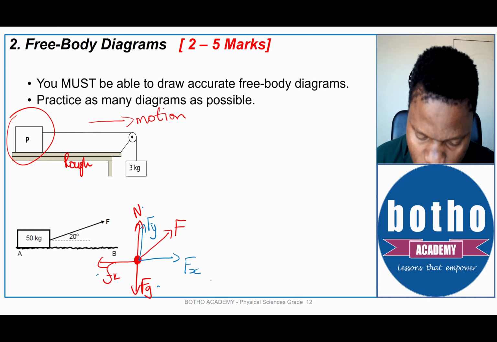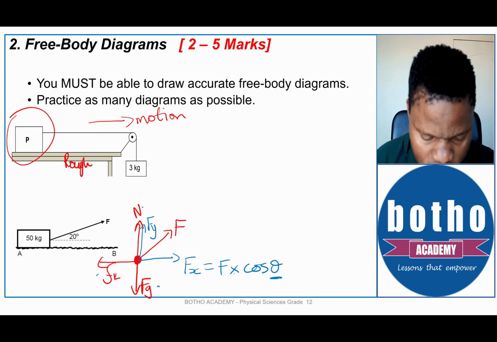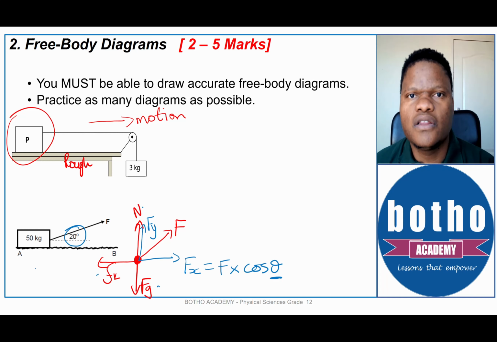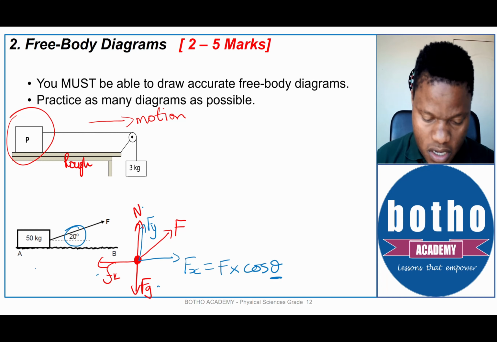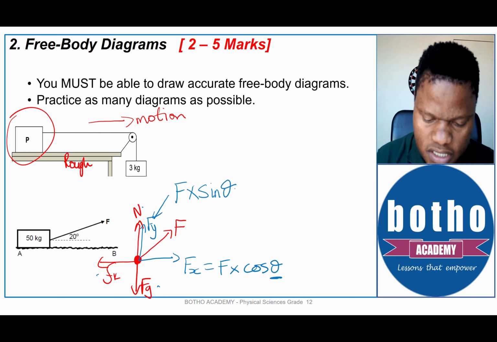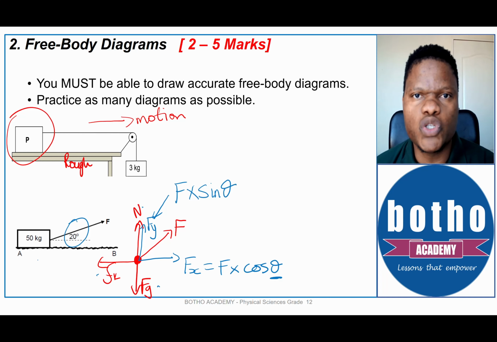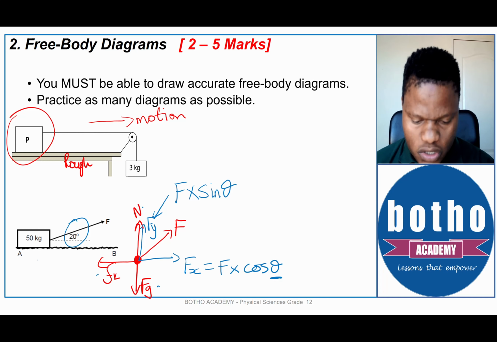Of course, there is a formula attached to this, and that says Fx is equal to F multiplied by cos theta, and this theta is that angle over there, the 20 degrees that has been given to us. Of course, there is also a formula for Fy, which says Fy is equal to F multiplied by sine theta. Again, the theta is the 20 degrees, which is the angle between the force and the horizontal line.